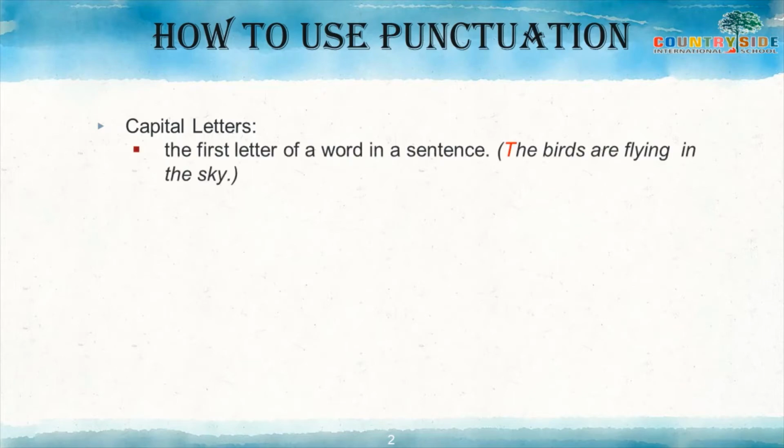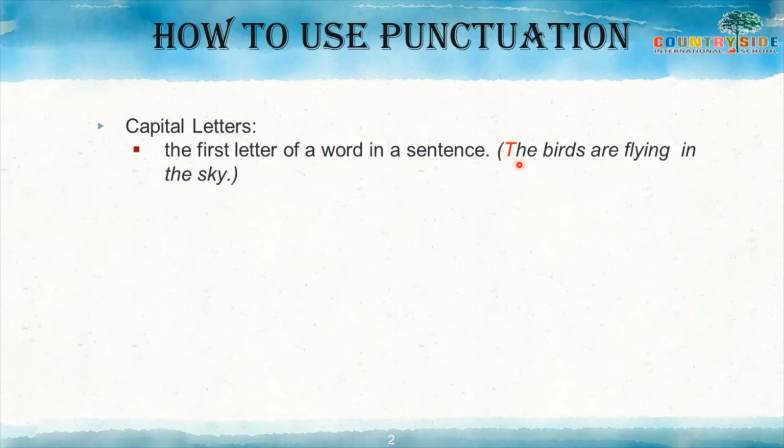First of all, whenever we are starting any sentence, we should use a capital letter at the start of the sentence. Here you can see one example: The birds are flying in the sky.